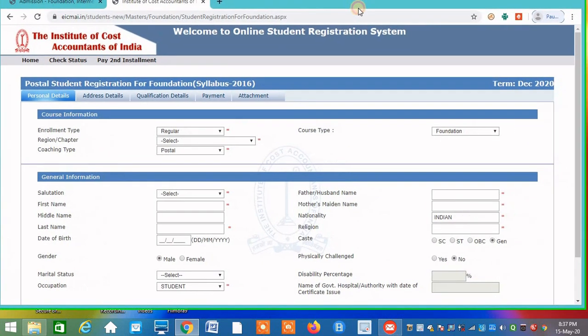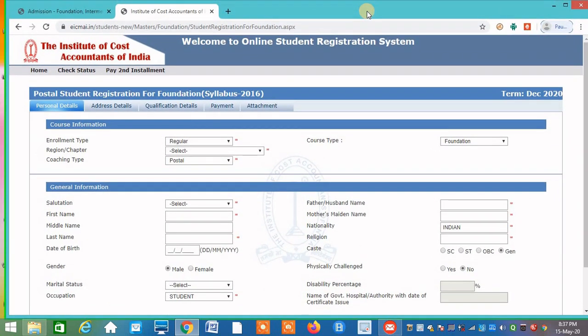Before starting, I would like to tell you why to take online admission. No need to go anywhere. No need to travel to take admission. No need to carry a hard copy of the form and documents. You just have to sit at home and you can do your registration online.